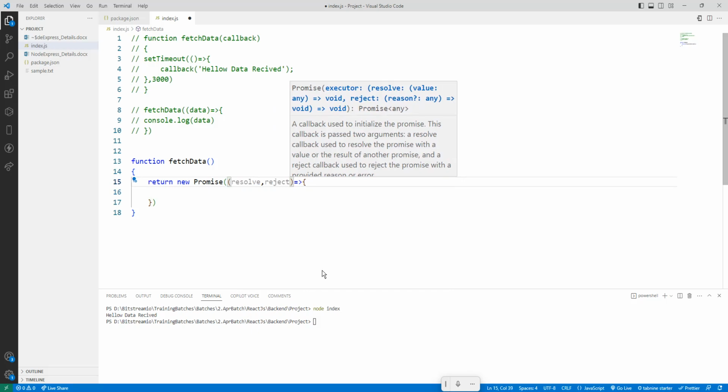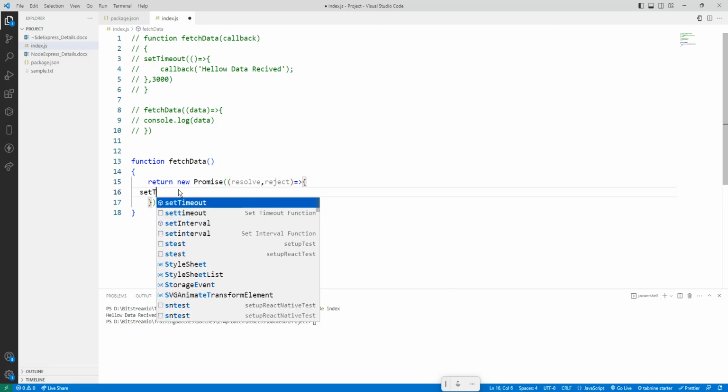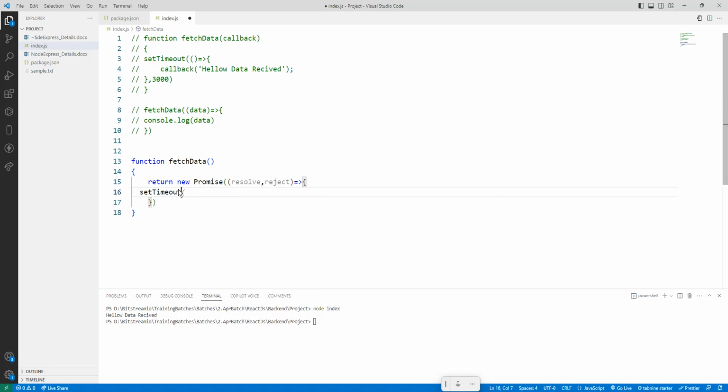Then set timeout. Again we are calling one more arrow function. When it is called, resolve is whenever it is a positive thing. So there the resolve function is called, and we are passing something, one text: data received successfully. So this is the promise.